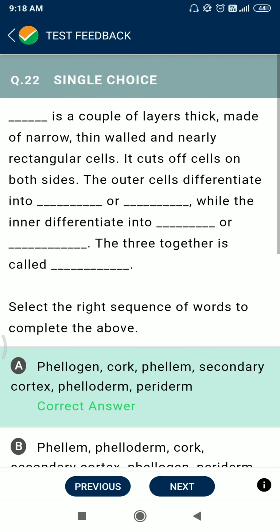Question number 22. Phellogen is a couple of layers thick, made of narrow, thin walled and nearly rectangular cells.